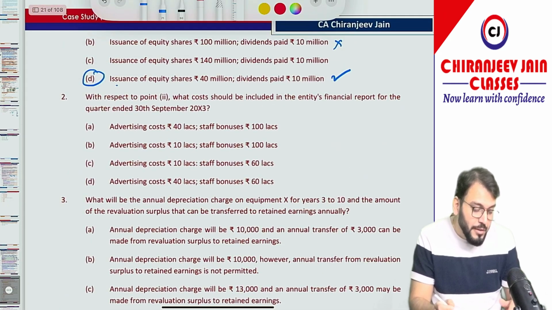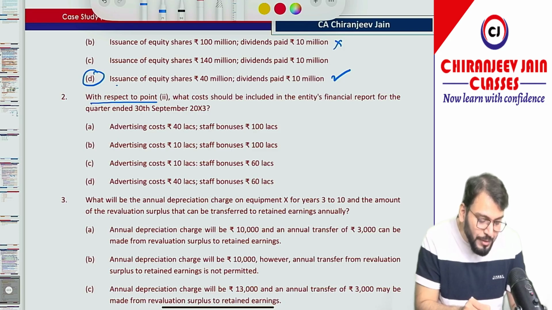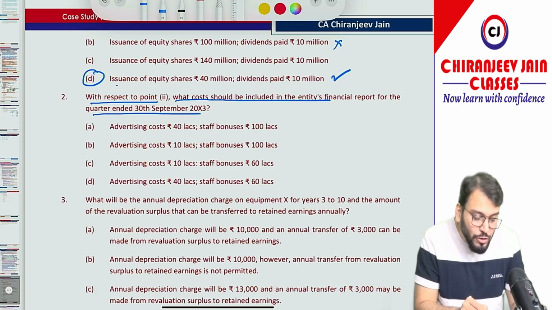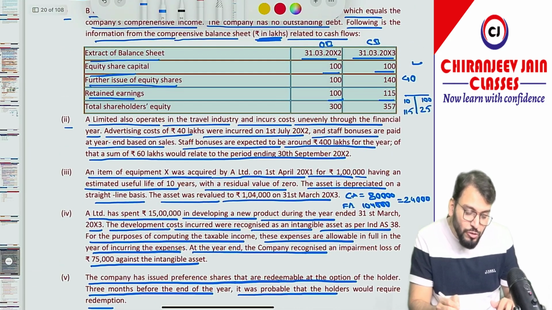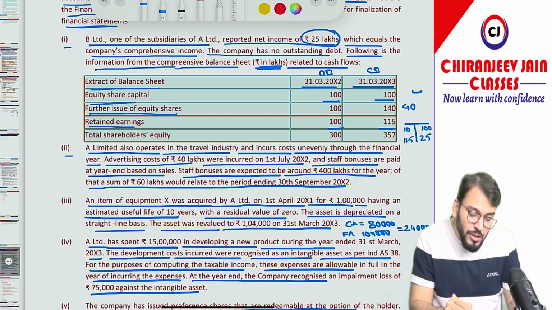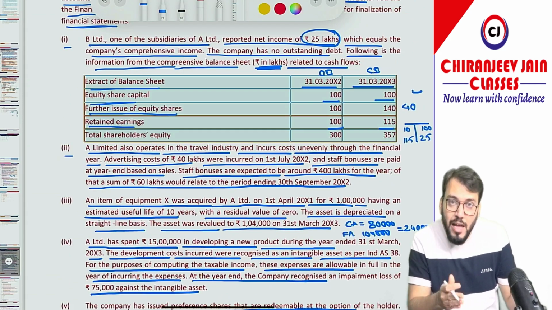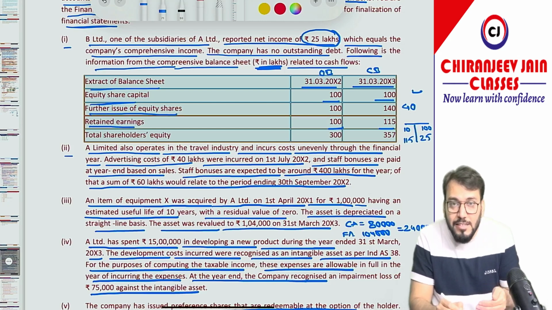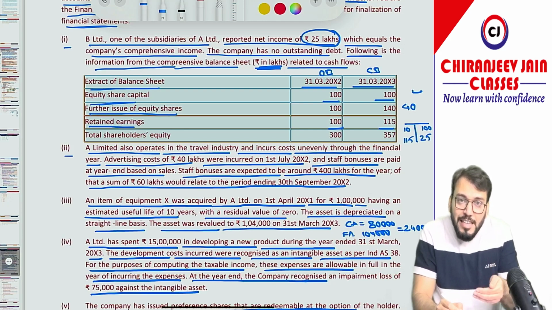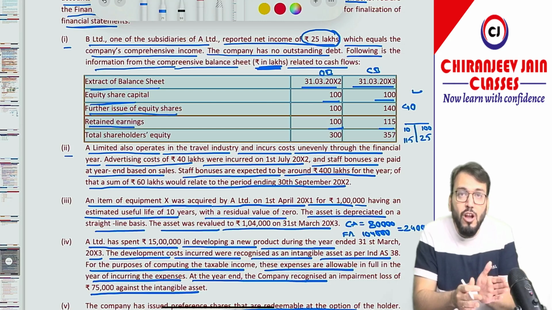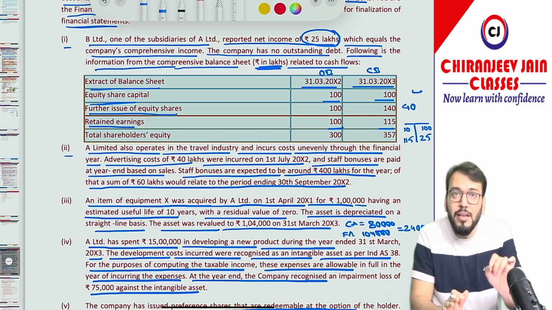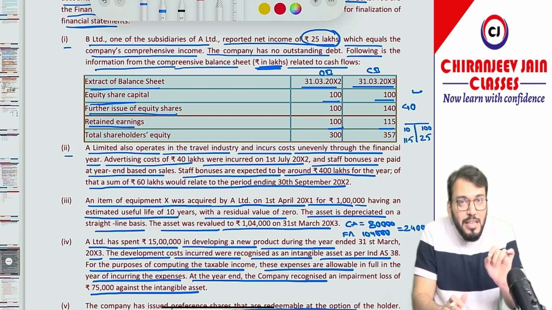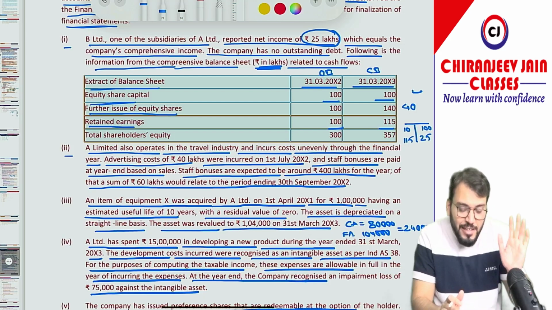Okay, yes sir. Coming to point number 2: what costs should be included in the entity's financial report for the quarter ended 30th September 2003? Of course, quarter ended, so the advertisement cost has been incurred in July. So July, August, September, means in that quarter only the 40 lakh will be recognized as an expense of the quarter in which it has been incurred. Of course it will not be deferred or anticipated, it will be recognized as an expense in the interim period in which it has been incurred.